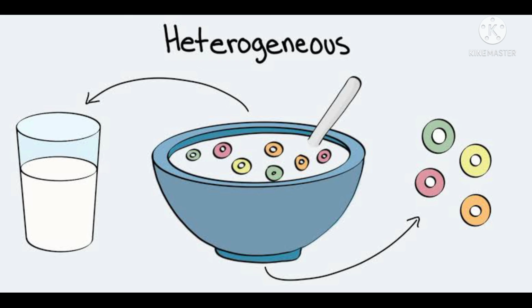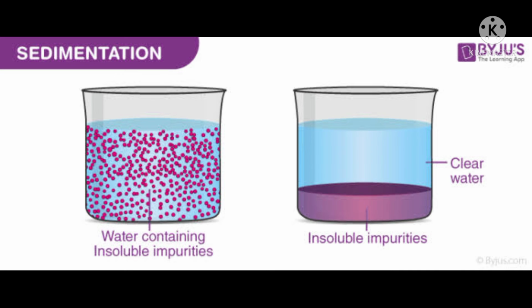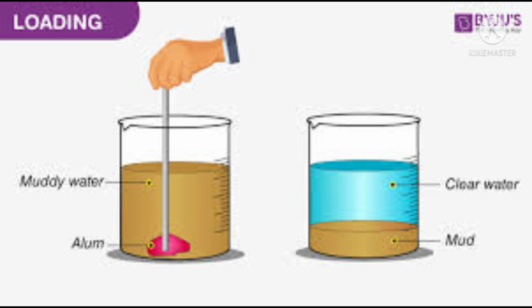The first method is sedimentation. The process of separating in which insoluble particles in a solid-liquid mixture are made to settle down is called sedimentation. The solid which settles down at the bottom is called sediment, and the liquid above the sediment is known as supernatant liquid. To enhance the process of sedimentation, we use loading.